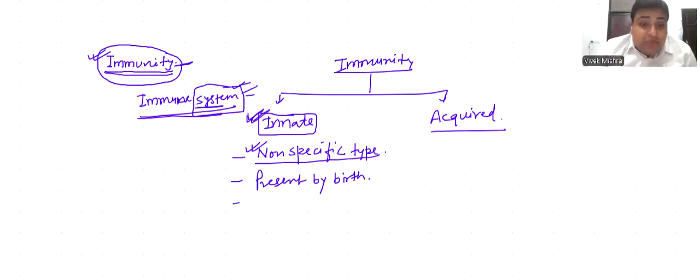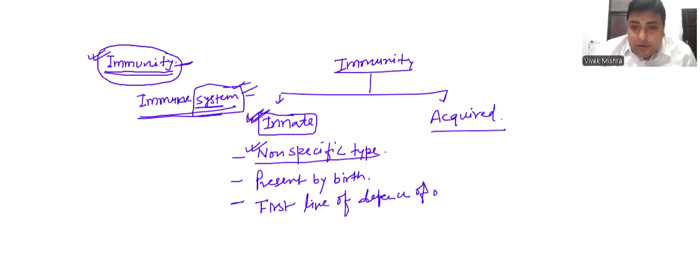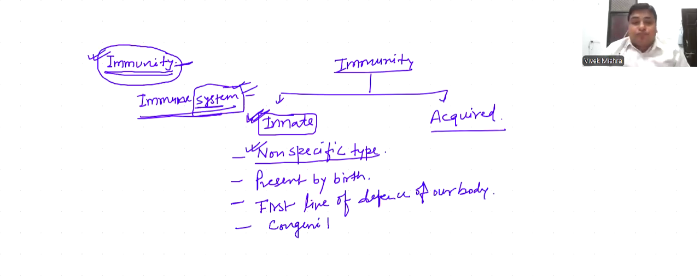So innate immunity is the first line of defense of our body. Innate immunity is congenital. It means present by birth.